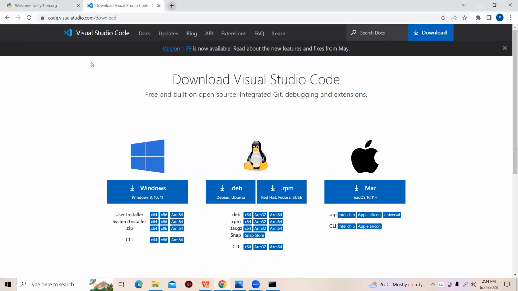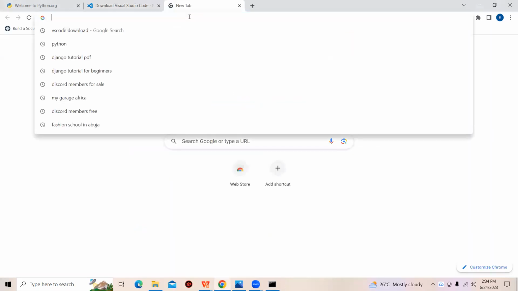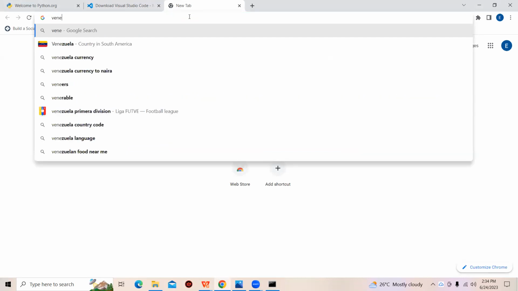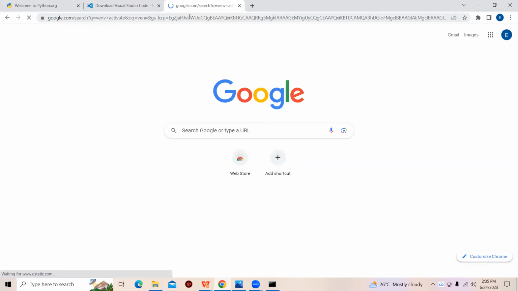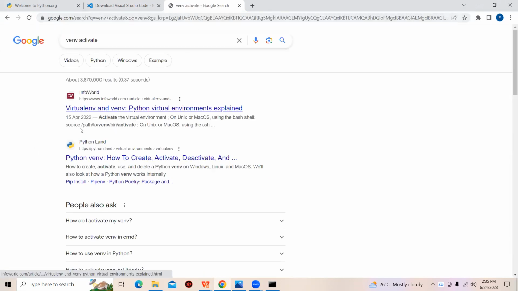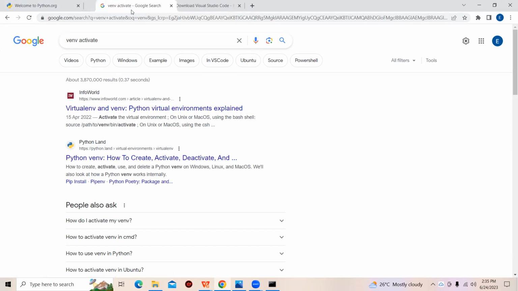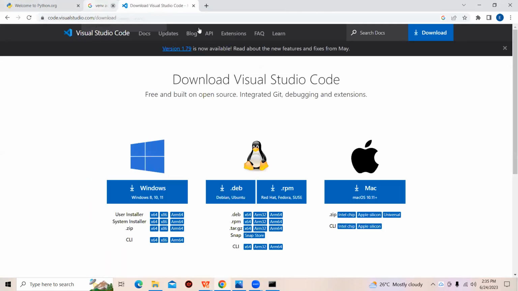Let's see if we can Google that. It's called a virtual environment, venv. Oh, I typed that wrong. I just wanted to give us a little definition of what it is about, but since there's no clear definition there, let me explain.